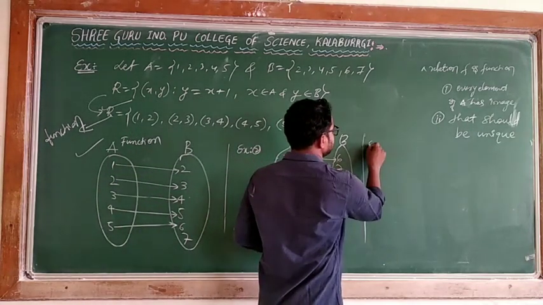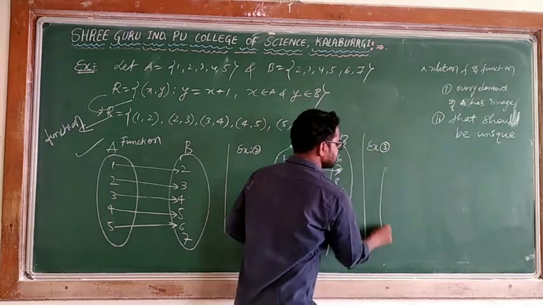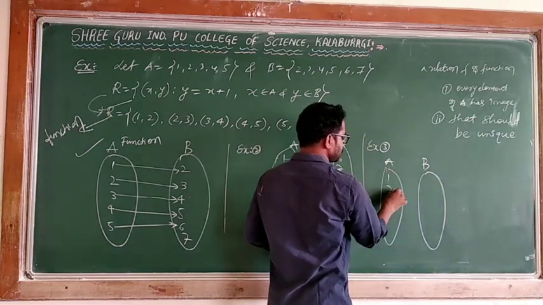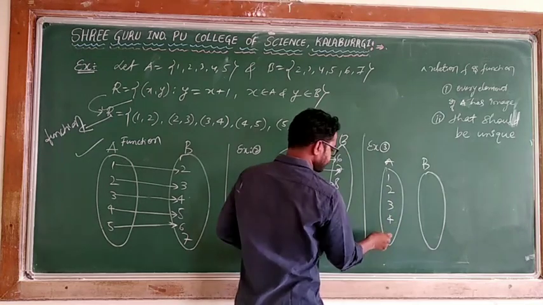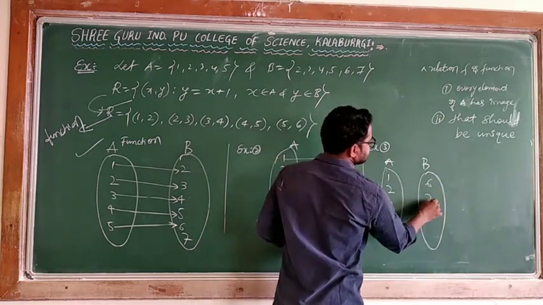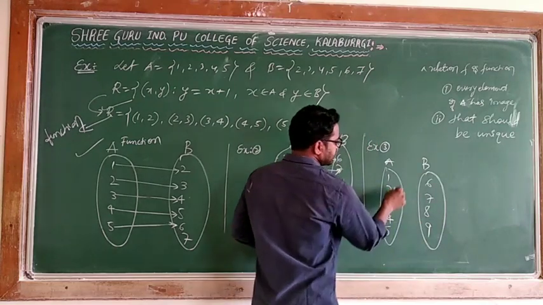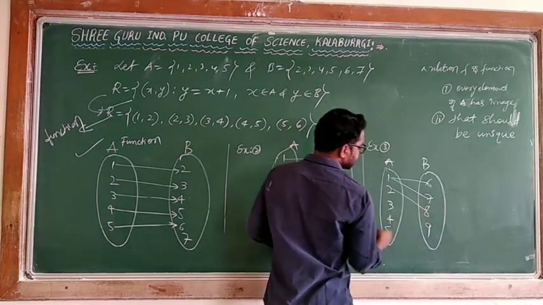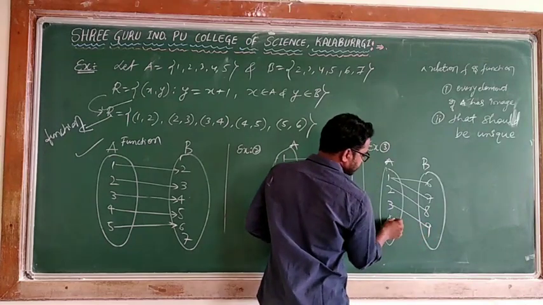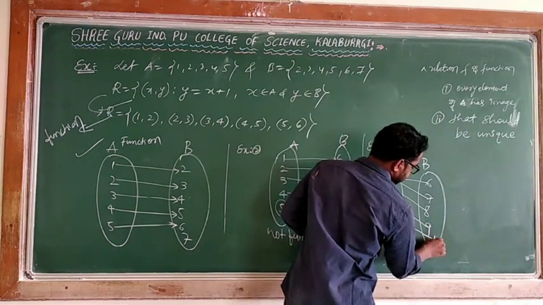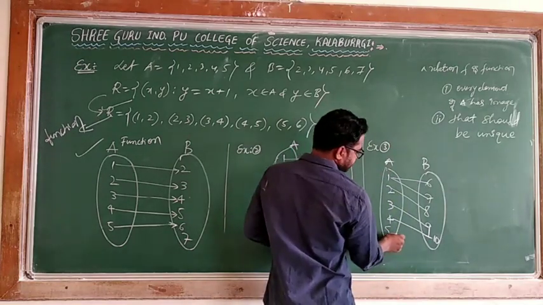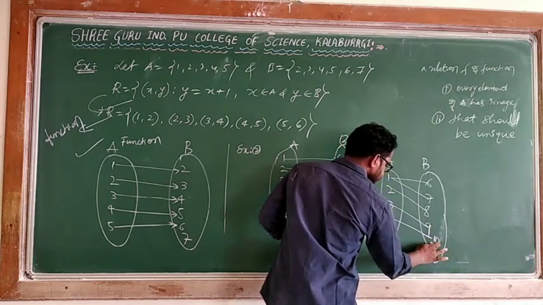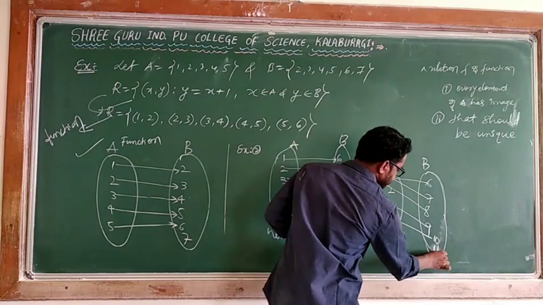Now the third example. Set A, set B. Now 1, 2, 3, 4, 5, 6, 7, 8, 9. 1 is connected, 2 is connected, 3 is connected, 4 is connected to 10, and 5 is connected to another one, number 11.